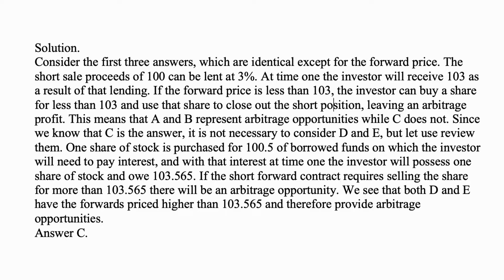If the short forward contract requires selling the share for more than 103.565, there will be an arbitrage opportunity. We see that both D and E have forward prices higher than 103.565 and therefore provide arbitrage opportunities. So the answer is C.